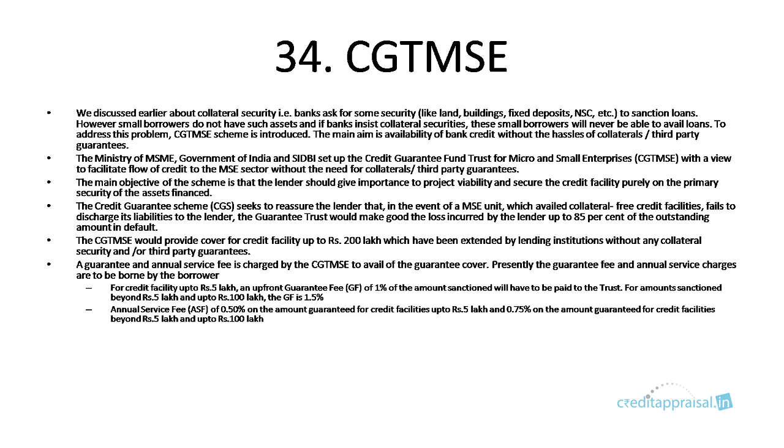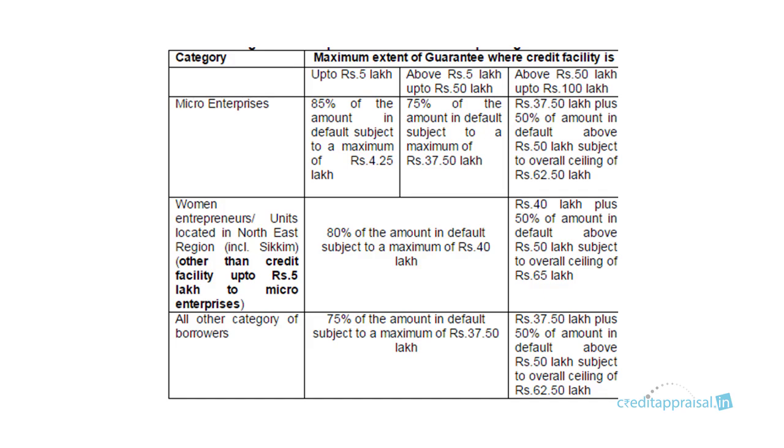How much will CGTMSE reimburse banks? That depends on a variety of factors. The maximum is 85%, but sometimes it could be 75%. For example, for a micro enterprise with a small loan up to 5 lakhs, CGTMSE will give up to 85%, subject to a maximum of 4.25 lakhs, that is 85% of 5 lakhs. But if the loan is slightly bigger, say between 5 lakhs and 50 lakhs, then they'll reimburse up to 75%.